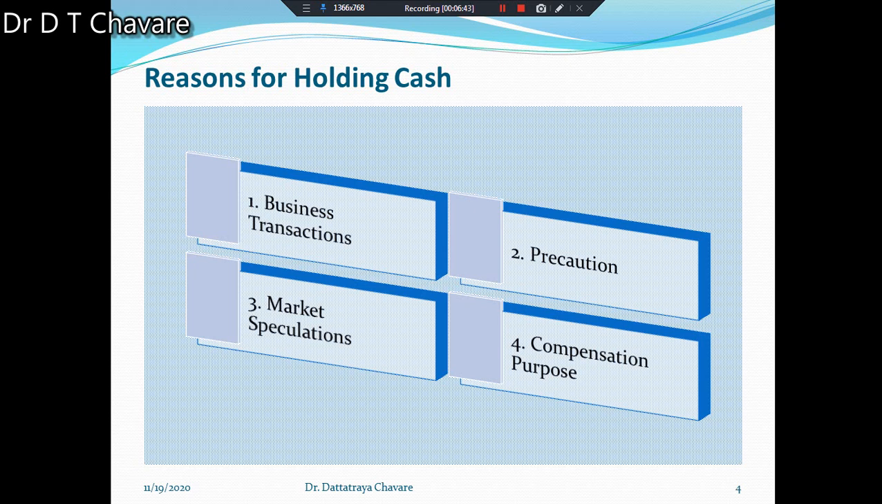Then the third reason we have to understand for holding the cash is market speculation. A firm has to keep a cash balance to take advantage of unexpected opportunities. There are different types of opportunities available, expected and unexpected. Such unexpected opportunities you have to hunt, and at that time cash is required.